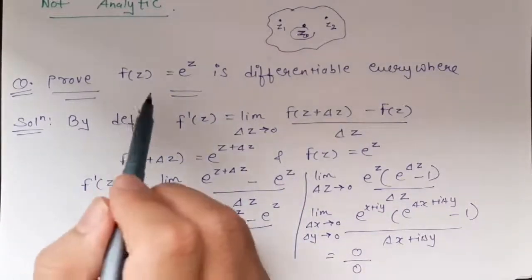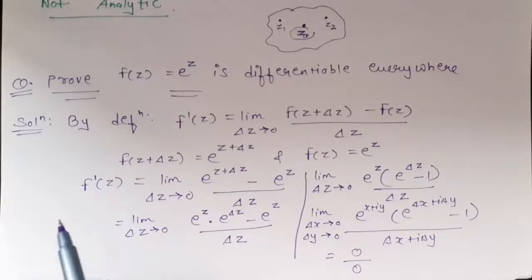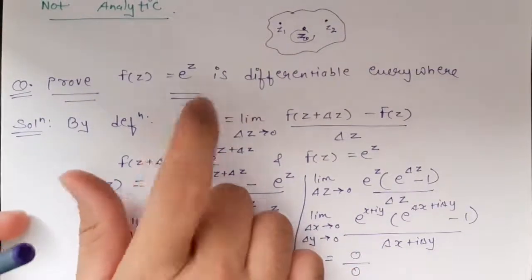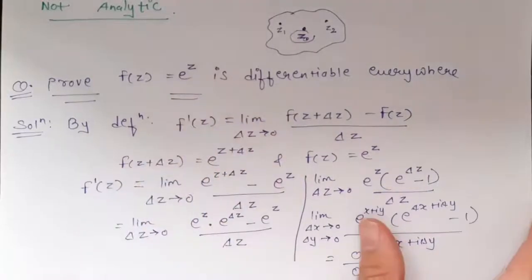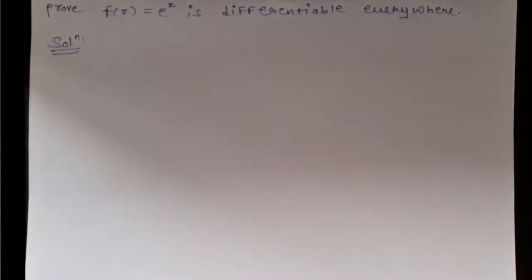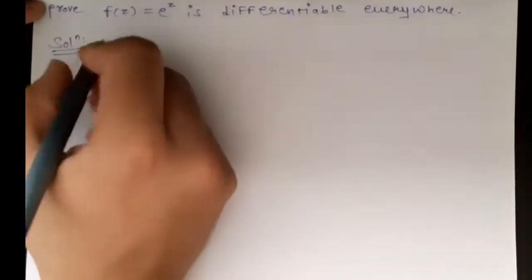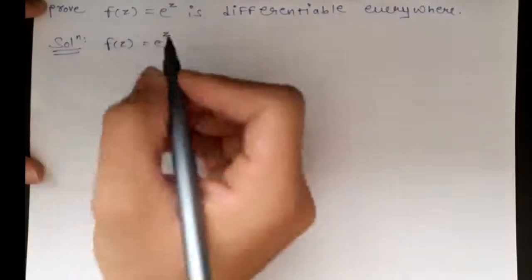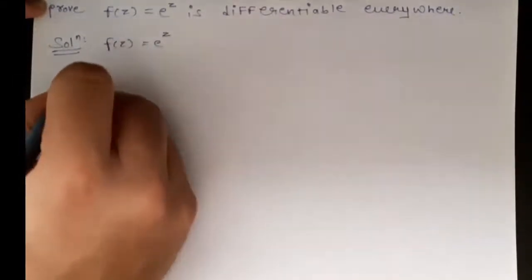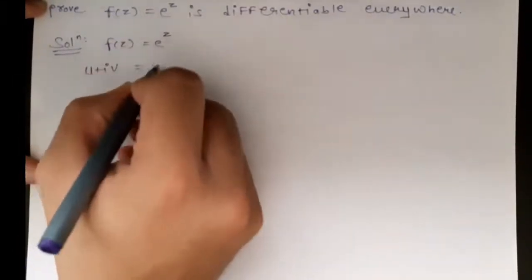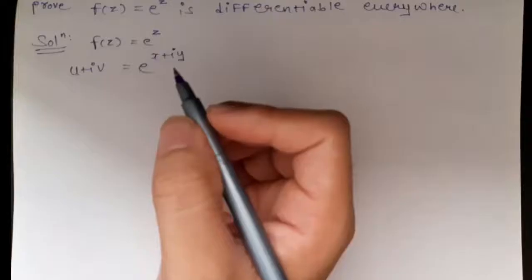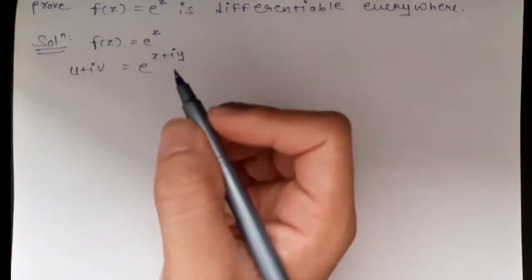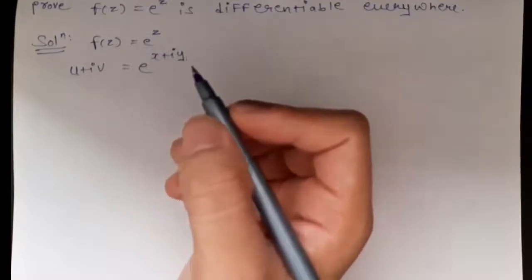So for such types of sums, we have the CR equation, that is the Cauchy-Riemann equation. So I will show this sum by solving using the Cauchy-Riemann equation. Okay, so we will solve the same sum by the CR equation method. First, given that f of z is equal to e raised to z. Now we can write f of z is equal to u plus iv, and z is equal to x plus iy. By separating the real and imaginary parts of the function, we can solve it very easily.